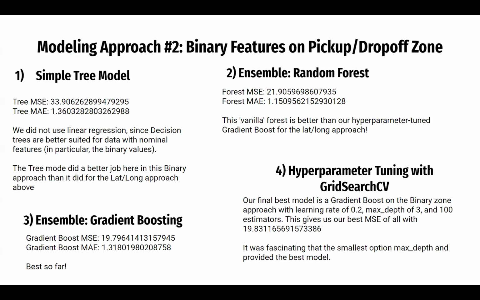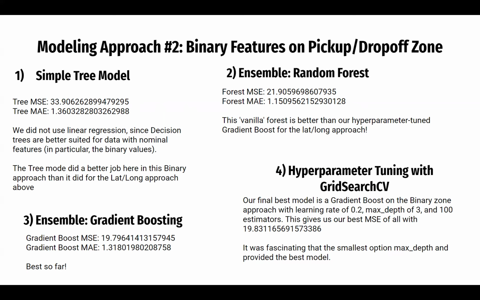So the second approach we decided on for the pickup and drop-off zone was turning them all into binary features, meaning a 0 or 1 if this trip was picked up in the particular location, or a 0 or 1 in another column if it was picked up in another location, etc. So we decided to skip linear models because we thought that decision trees work better on binary variables. And so we found that we were already strong at around 33.9, which, if you remember, is better than the tree model for the latitude longitude version.